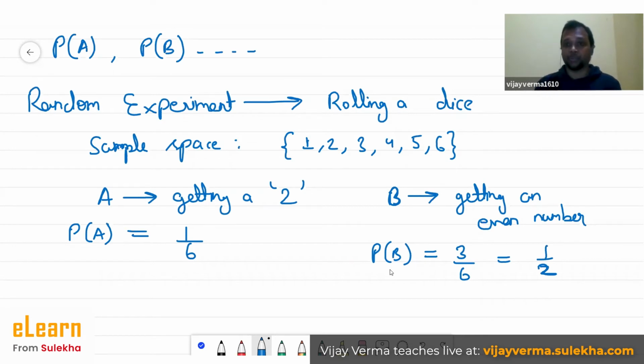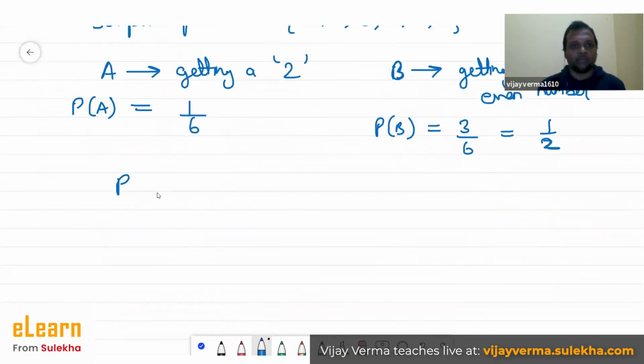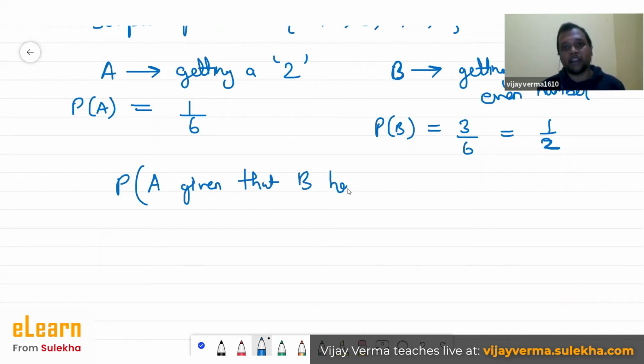Now if I ask you what is the probability of event A given that B has occurred. Let me put it in another sentence: what is the probability of getting a 2 if the outcome which has come is an even number?